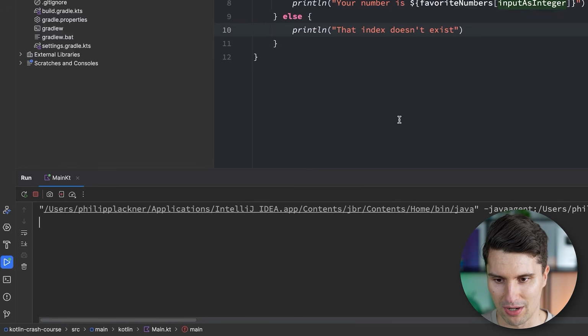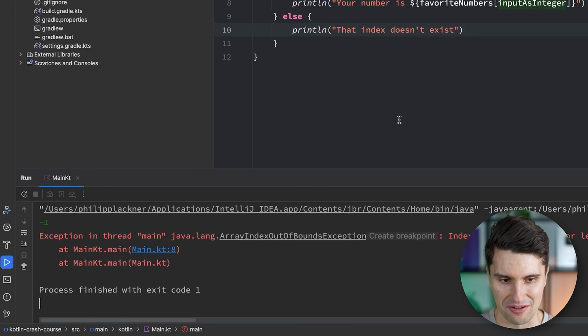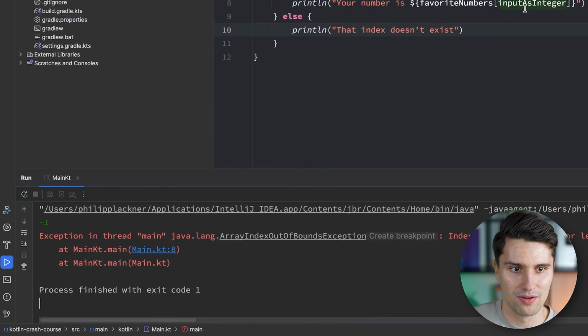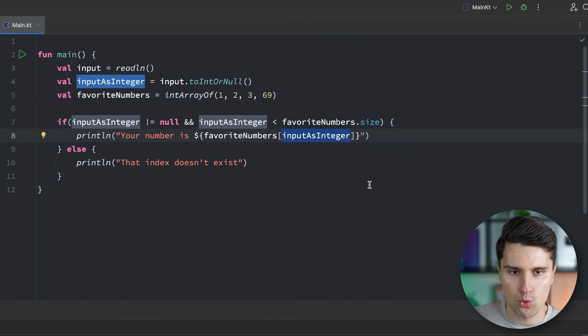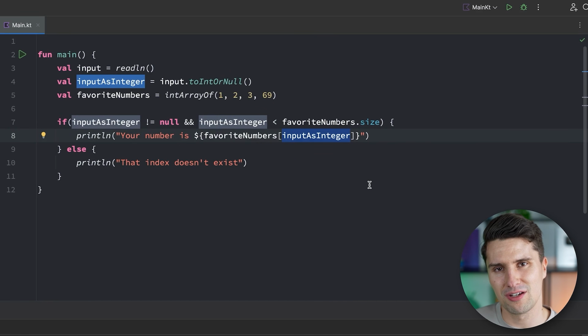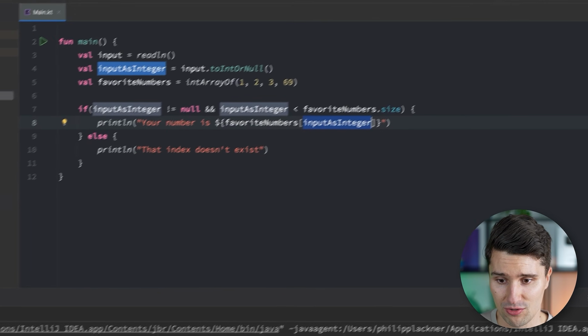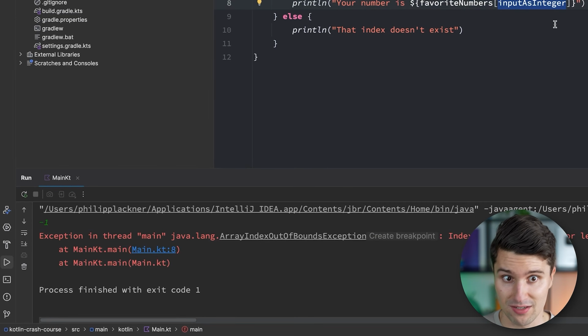Because what happens if we rerun this and we enter something like -1? Then our code crashes again because -1 is a valid whole number, but there is no number at the index of -1. So that's important if you become a developer, that you always think of these kinds of edge cases and really try to intentionally break your code, of course, during development. Because if you think of it from that angle, then you also know what kinds of preventive measures you need to take in order to not make your code break when a real user uses it.